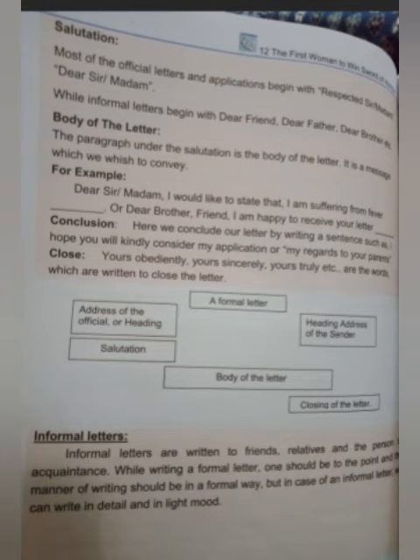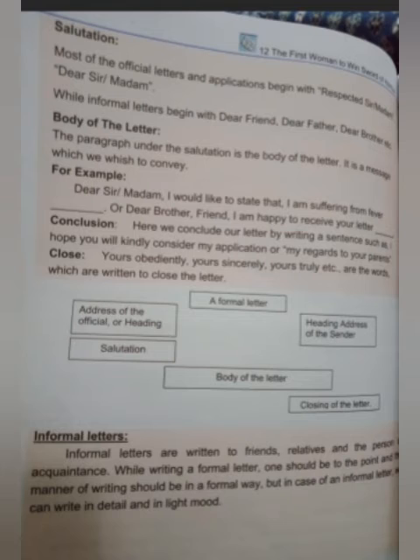Now here you can see a formal letter: address at the top, salutation at the next line, body of the letter, and closing of the letter or complementary clause at the end of the letter. Now let's switch on to informal letters.